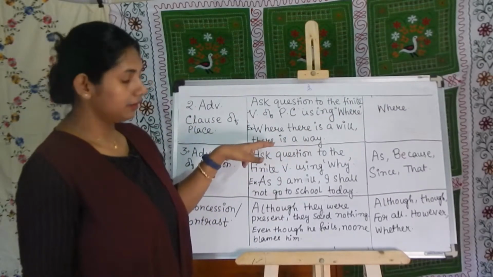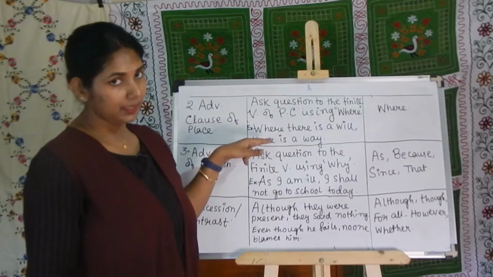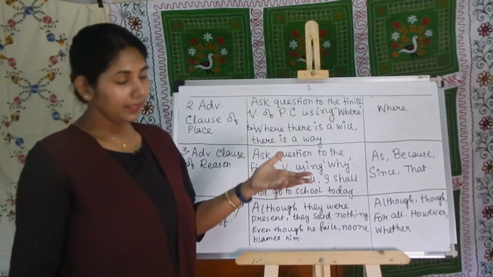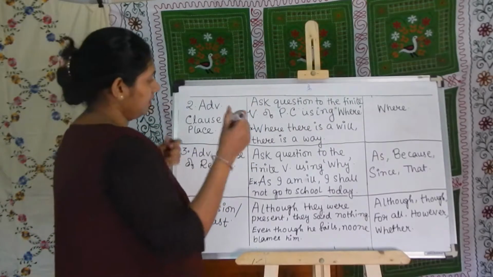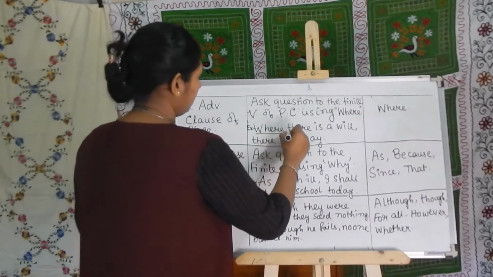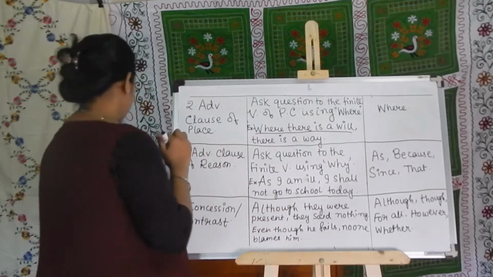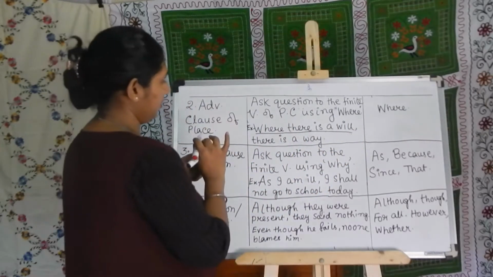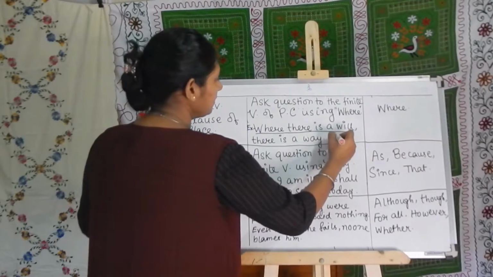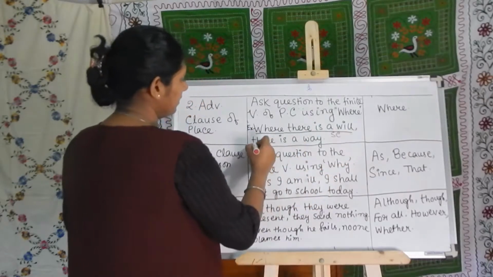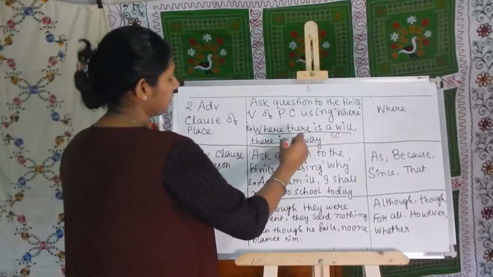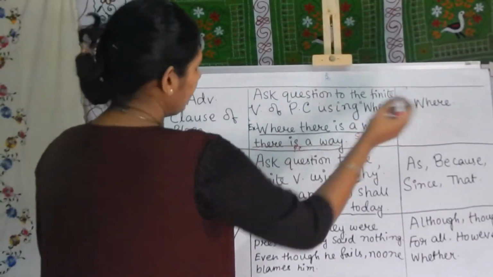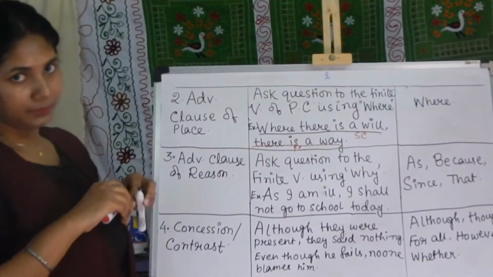Here the principal clause is there is a way, and where there is a will is the subordinate clause. So where is the adverb here?